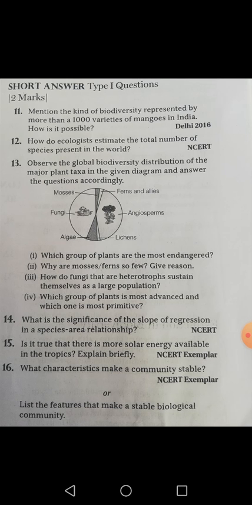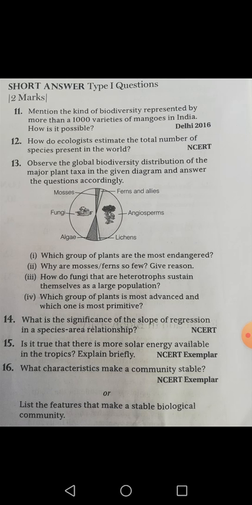Now the third question, you can see the pie chart here. You have to observe the global biodiversity distribution of the major plant taxa in the given diagram, and answer accordingly. The first question is: which group of plants are most endangered? Here in the picture we can observe lichens, and the lichens are the group of plants which are mostly endangered.